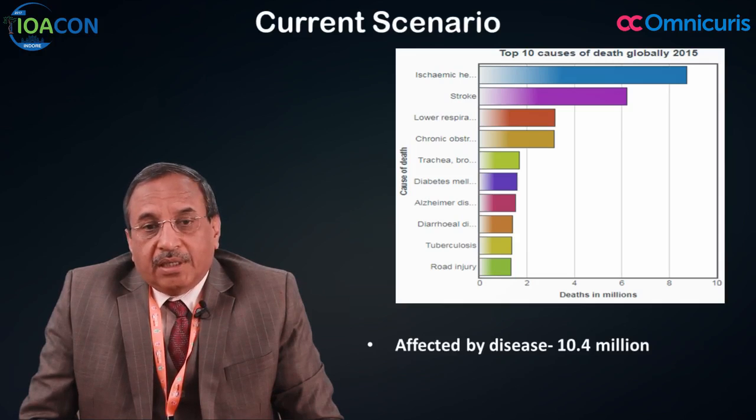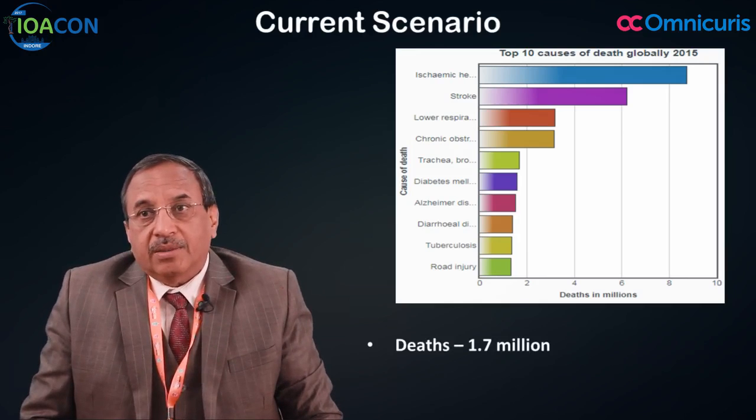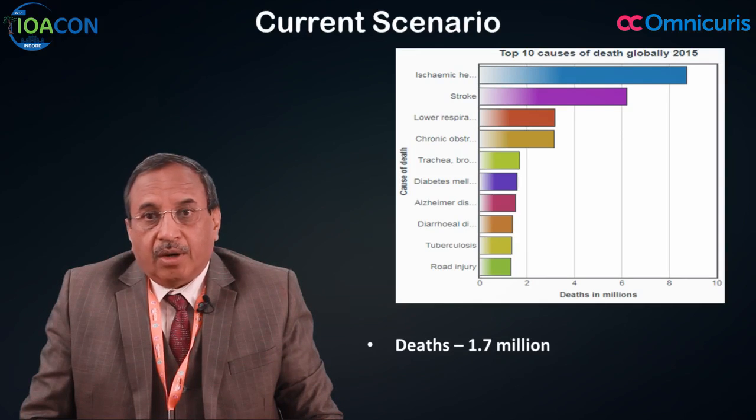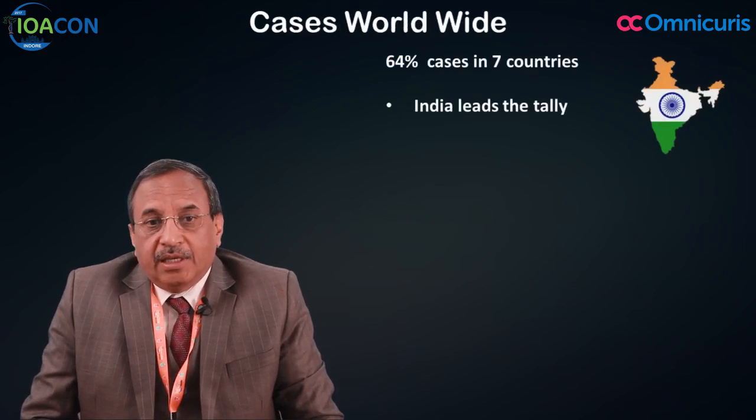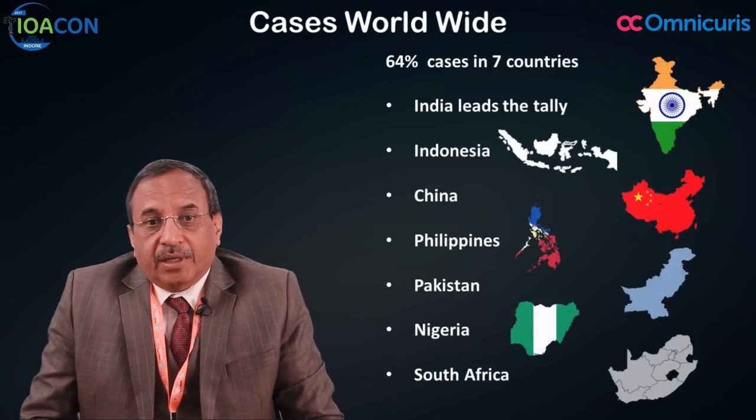So, I consider that there would be almost double the number of patients of tuberculosis in the world, and almost 1.7 million deaths have been recorded in the year. However, I still consider that in lots of countries where the data is not recorded, the death rate is more than actually recorded. Now, 64% of cases of tuberculosis occur in 7 countries, and India has the unique distinction of leading the tally with almost 25% of cases, while Indonesia, China, Philippines, Pakistan, Nigeria and South Africa are the other countries.